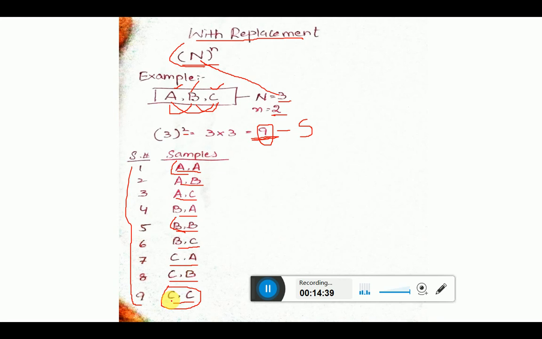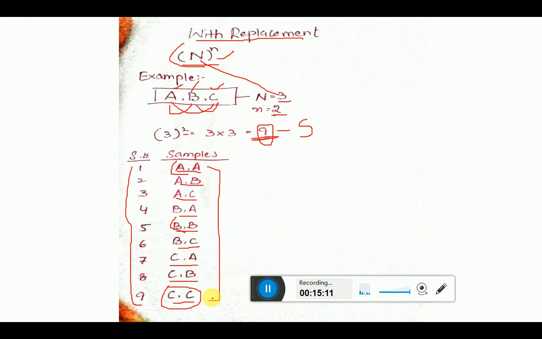With replacement, there will be a repetition. When we want to find out the samples with replacement, we have to use this formula. With replacement, the samples are always more; whenever we use the with replacement formula, we find the samples with the help of this formula, and every time there will be an extension in the sample, so there will be more samples.